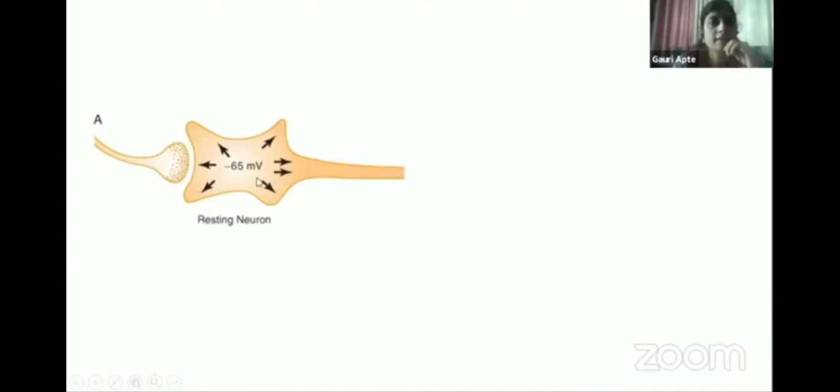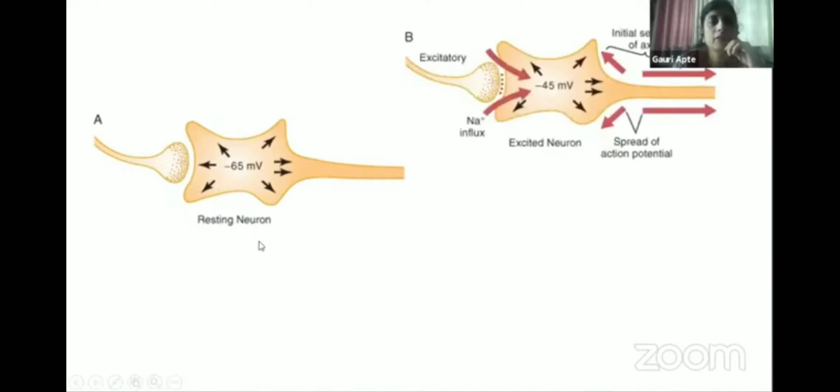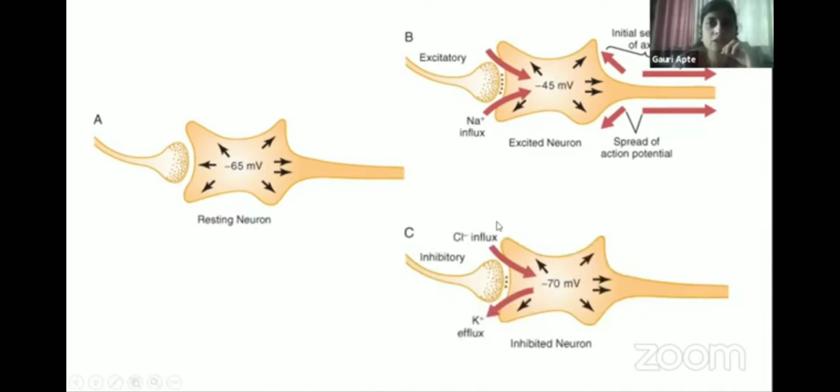So this is the resting neuron with minus 65 voltage. Now with excitation, the RMP changes, this is depolarization. Minus 65 has changed to minus 45, positive side, excitation. And in inhibition, this has become more negative. Okay, this is inhibition.